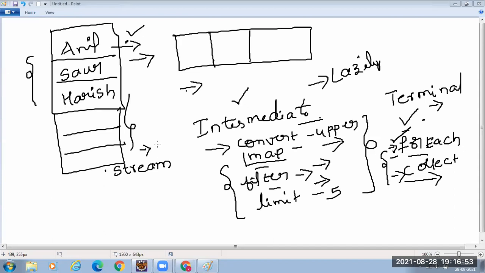Or I want to group the students. Suppose later we can create employee objects also, right? Employee objects have several properties like employee ID and the company in which they are working. I want to group the employees by their company. Multiple employees may be working in one company, right?